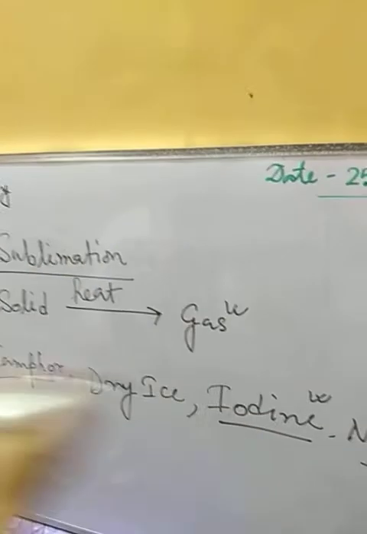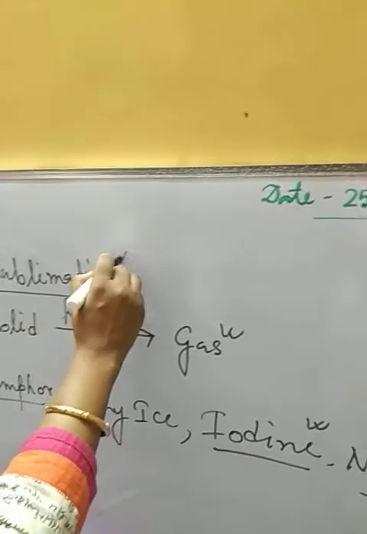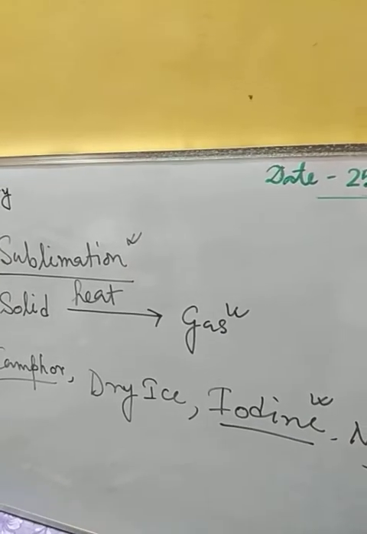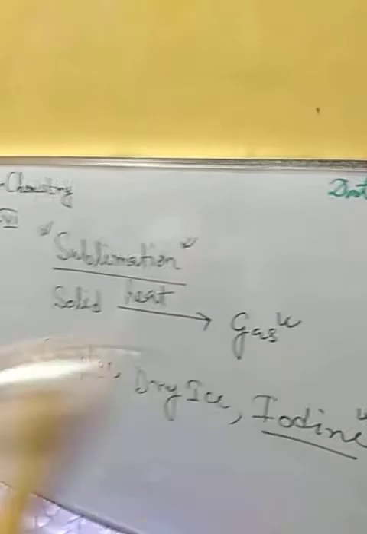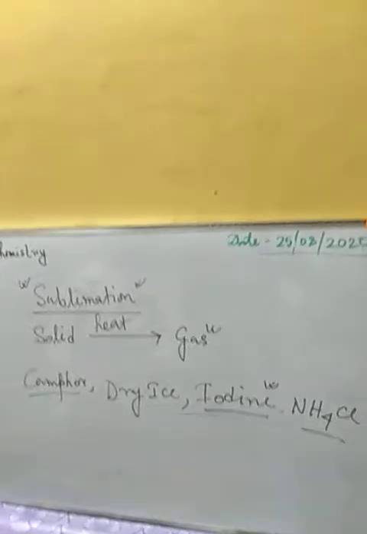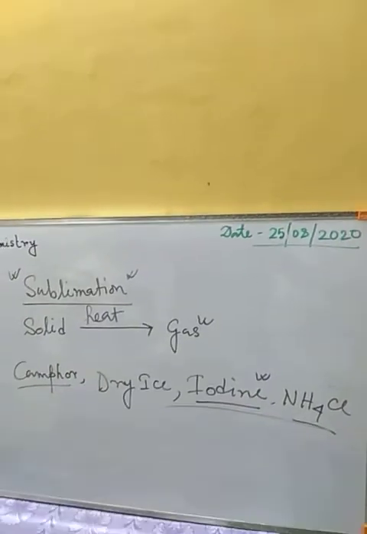Directly from solid state they convert to the gaseous state, and this process is called sublimation, and these substances are called sublimable substances. Camphor, dry ice, iodine, naphthalene or ammonium chloride, all these substances which can show sublimation, we call sublimable substances.